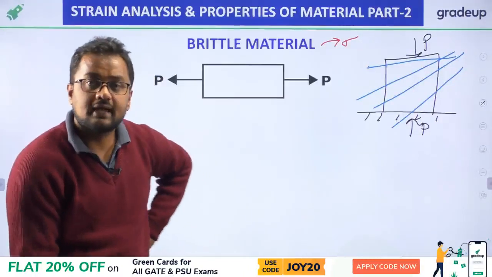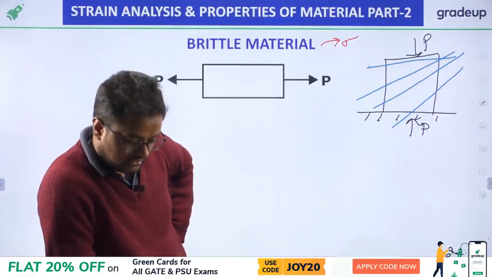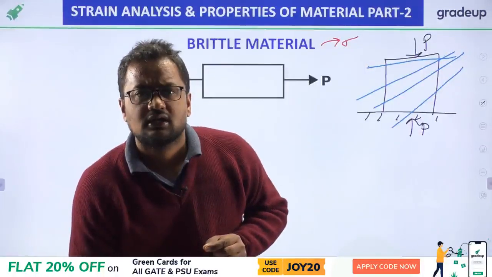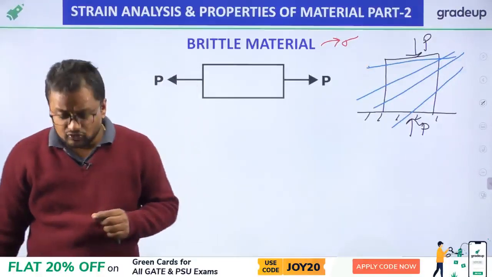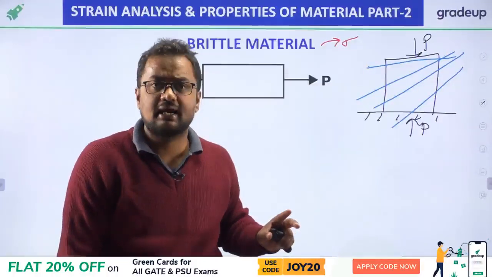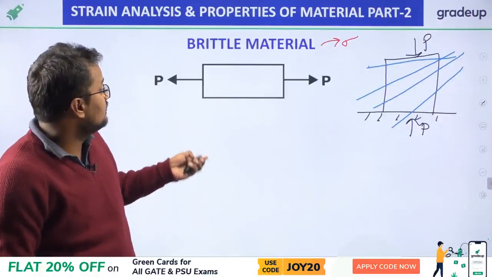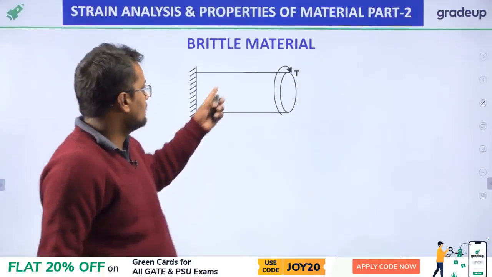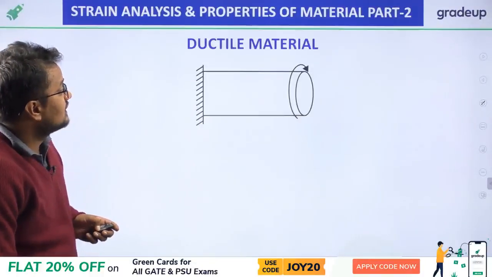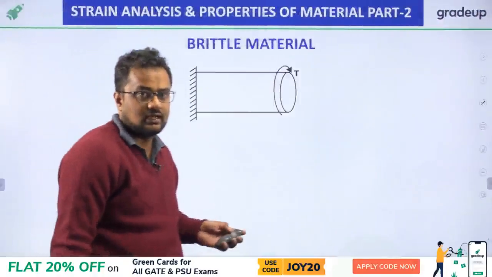Okay. Now, my friends, let me first give you a brief introduction of Mohr circle. We are not dealing with Mohr circle in full here, but I will show you the failure pattern of brittle material under normal stress, the failure pattern of brittle material under torsion, the failure pattern of ductile material under torsion, and the failure pattern of ductile material under normal stress.